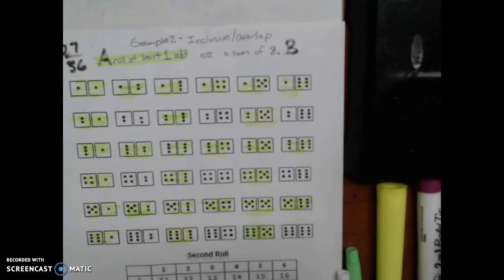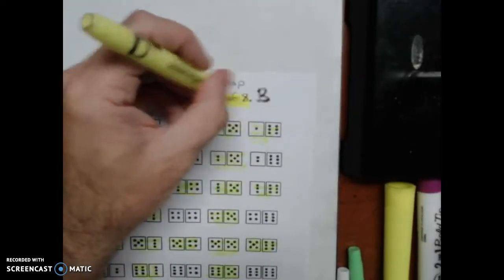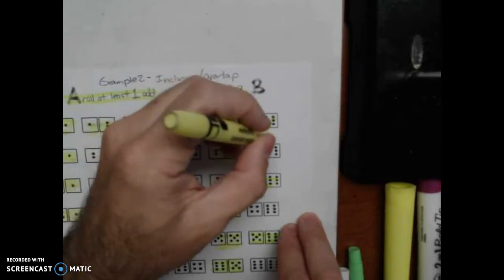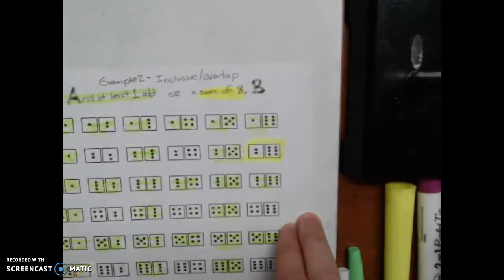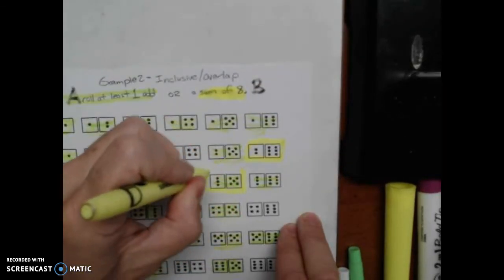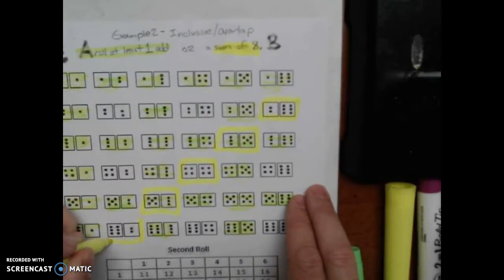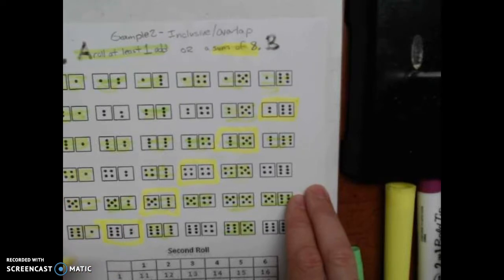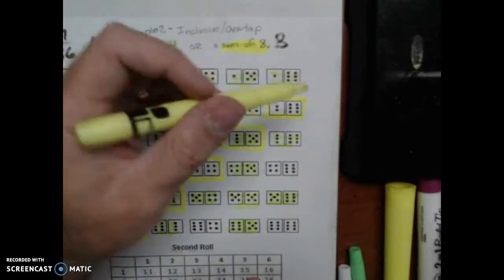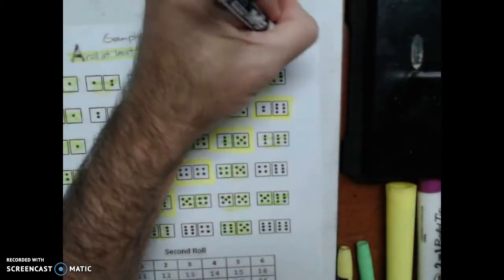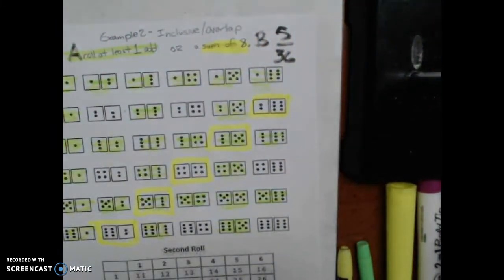Okay. And then we'll go over here to a sum of 8. There aren't a whole lot of those. There's none in the first row. This is right here. There's a sum of 8. And then this one as well. And we'll go slanty-wise across the thing, and we find all of our sums of 8. So total sums of 8, 1, 2, 3, 4, 5 of those. 5 out of 36. And then we need to find the ones that are in both categories.